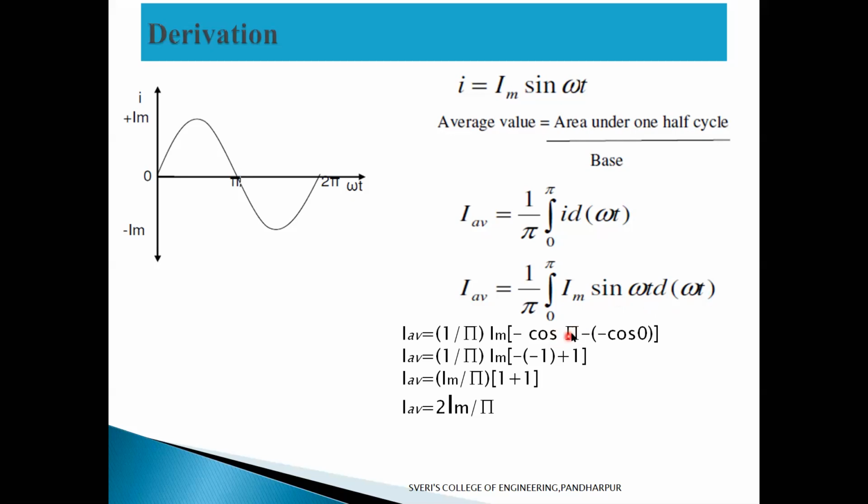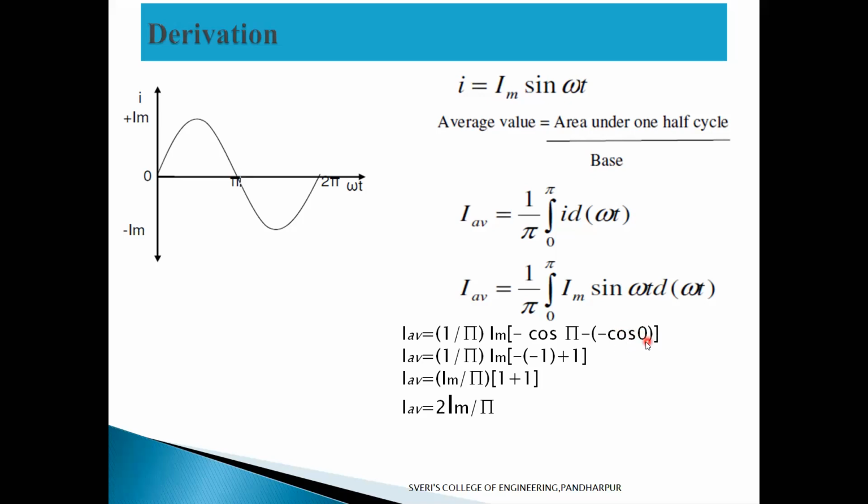In the place of omega t can I substitute pi? Yes, sir. So minus cos omega t, in the place of omega t I will substitute pi. While substituting the lower limit also, minus I will write as it is, and already minus cos omega t is there. While substituting 0, minus cos 0 here now. In the place of omega t I will substitute 0.